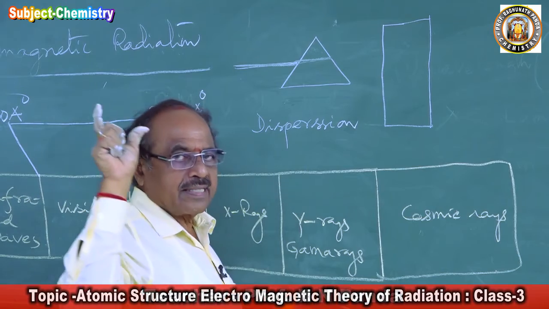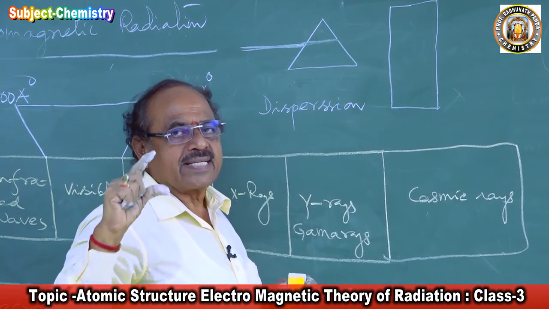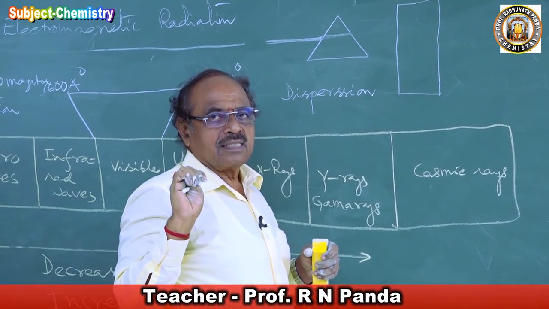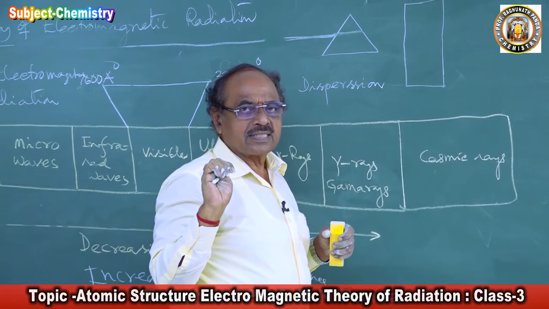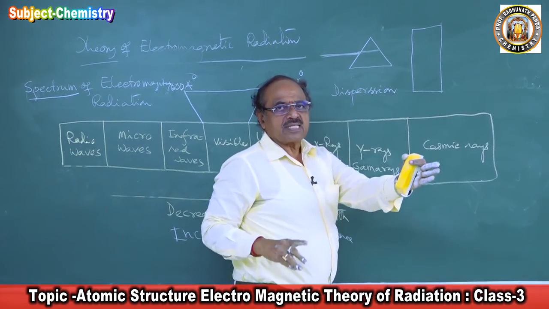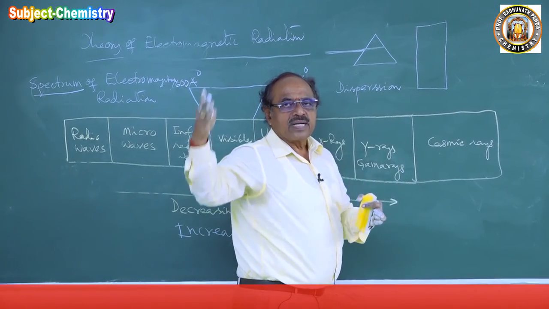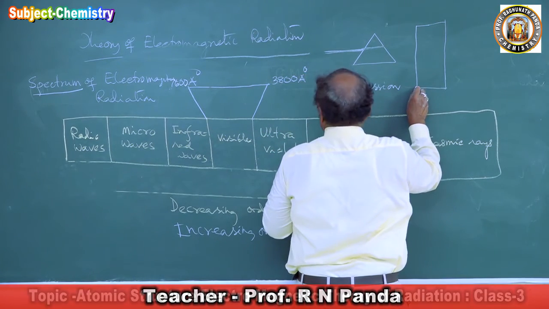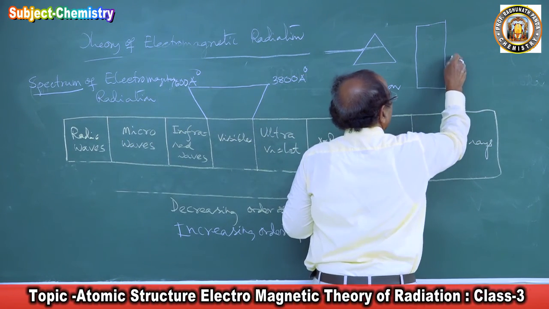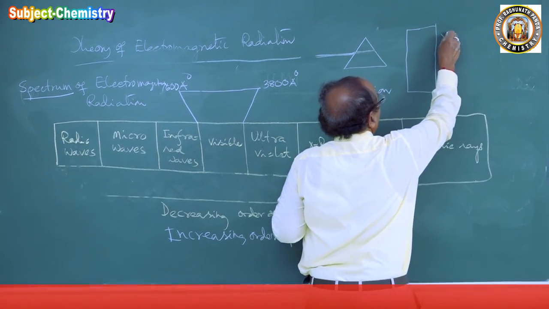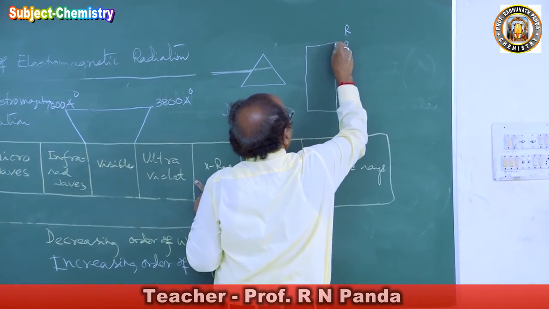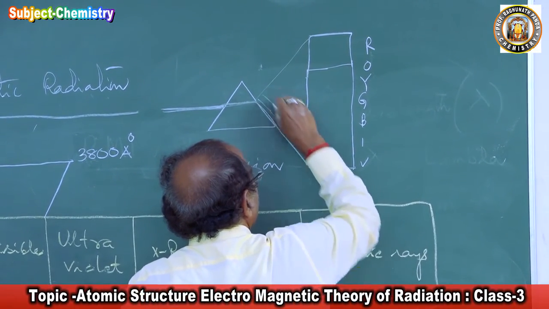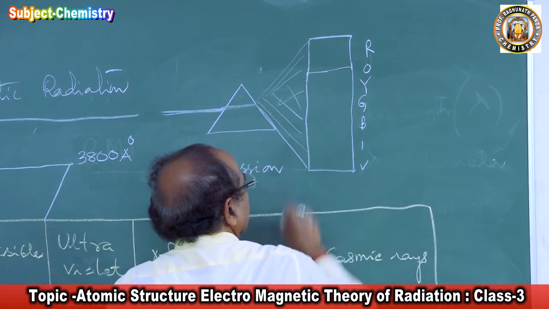So visible light comes from the sun. It looks like bright light, but that bright light is composed of 7 colors. The moment you put a prism in front of the sunlight and receive it on a screen, you get the 7 colors, VIBGYOR. These lights get dispersed into different colors.